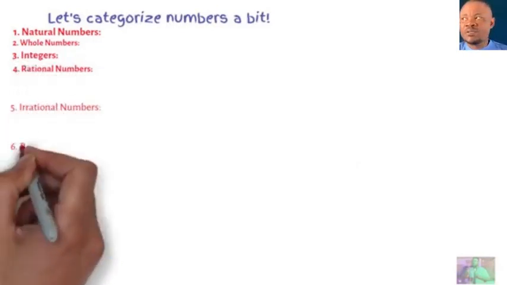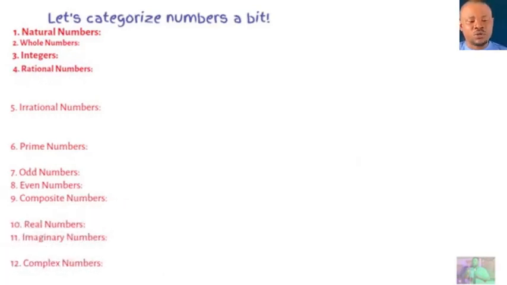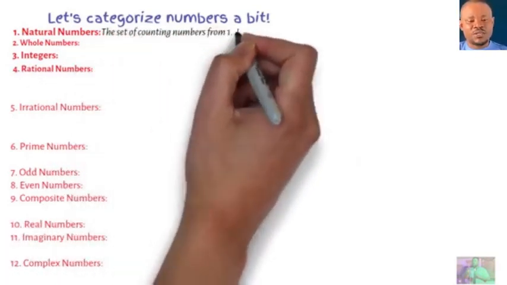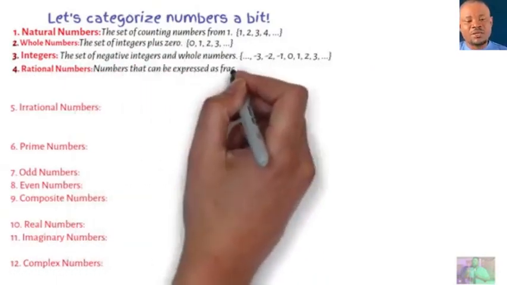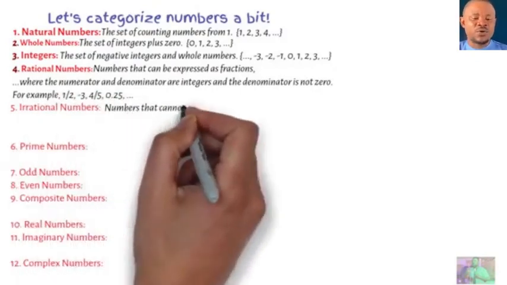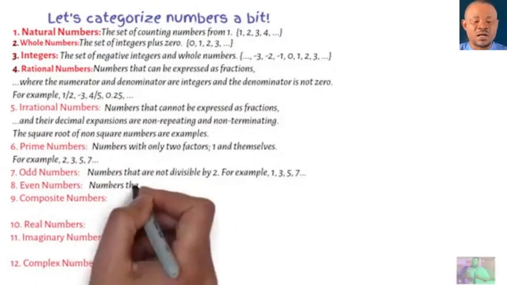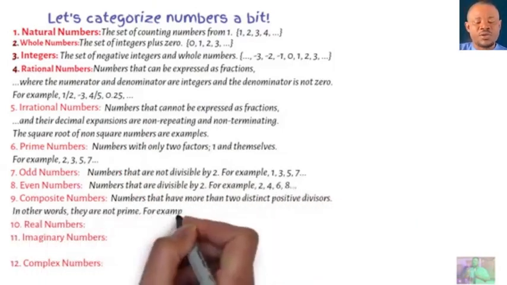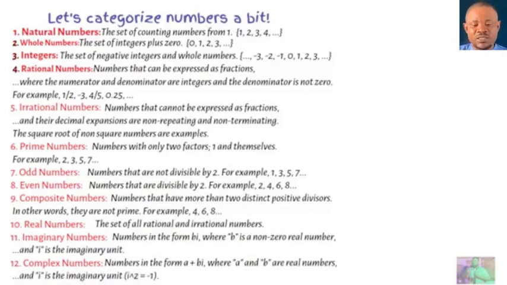Now I want to define all these numbers for you before I start explaining them. I'm going to define them in a rush. So if you want to make notes, you can pause after the definition and write. But I'm going to explain them in detail, one after the other. You can take your time, pause this and copy everything out. It's going to help you so that you have a note on this. Afterwards, I'm explaining all of this. These are different categories of numbers. Right?